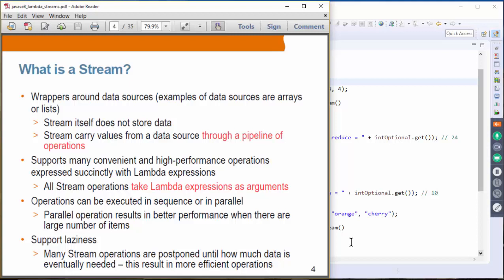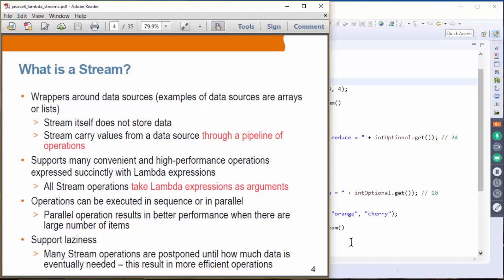It supports many convenient and high-performance operations, expressed succinctly with lambda expressions, and we are going to see many examples of this in the following slides. For example, a filter operation will receive a lambda expression, the predicate, and that is an example. All stream operations take lambda expressions as arguments, and operations can be executed in sequence, which is the default, or in parallel.